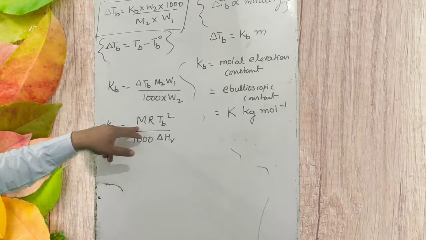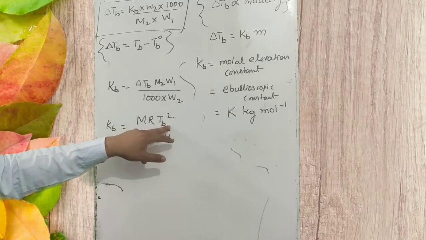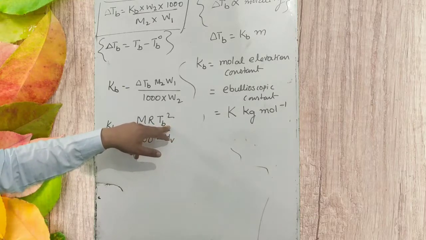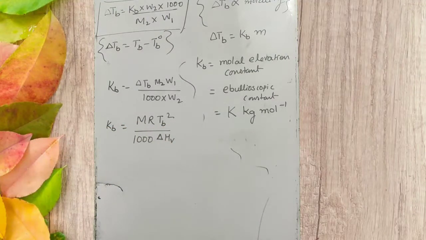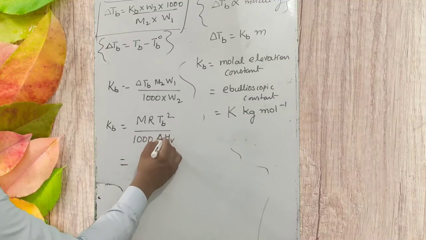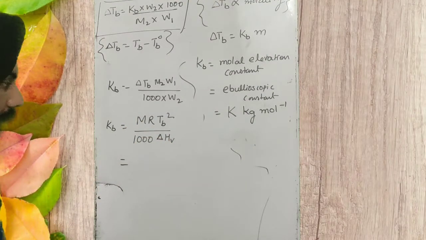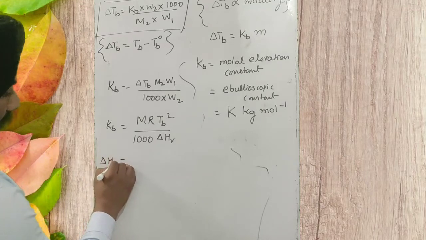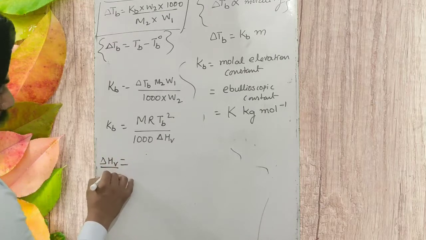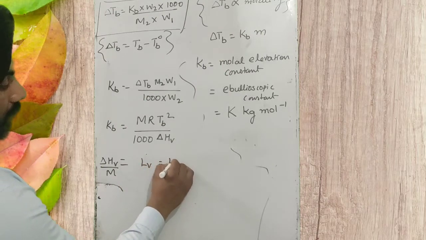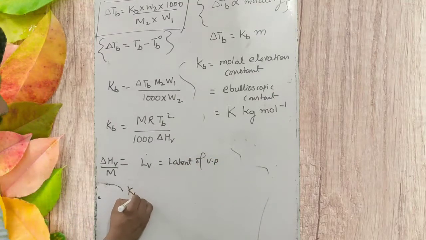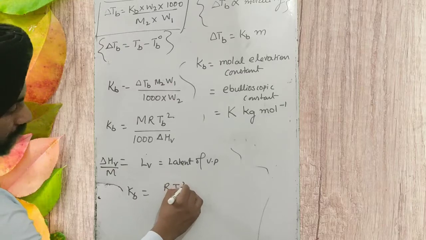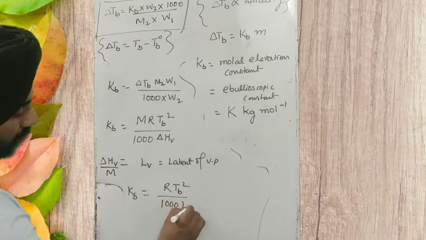M is the molecular mass of solvent, R is the gas constant, Tb is the boiling point of solution, and delta Hv is the change in enthalpy of vaporization. Okay, and delta Hv upon M is called Lv, the latent heat of vaporization. So Kb has another formula, that is R Tb square upon 1000 Lv.